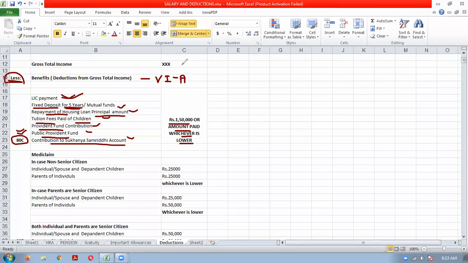Suppose a person has an income of 10 lakh rupees. Gross total income of the person is 10 lakh. He is making an investment in LIC of 1 lakh rupees, the total premium paid during the year. Provident fund contribution he has made, let us take 1 lakh rupees.